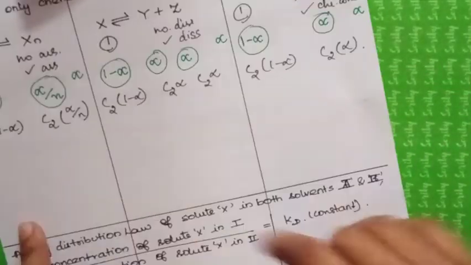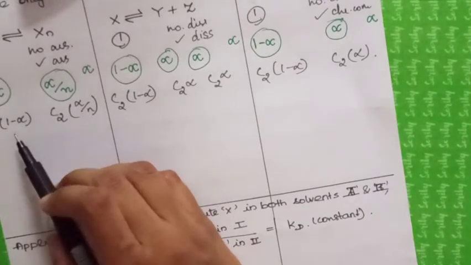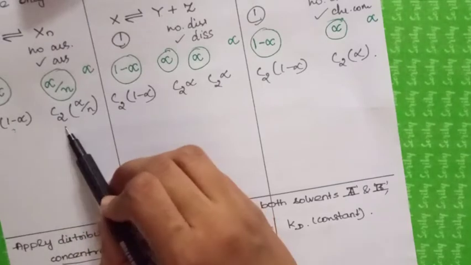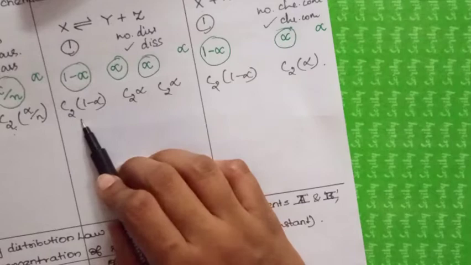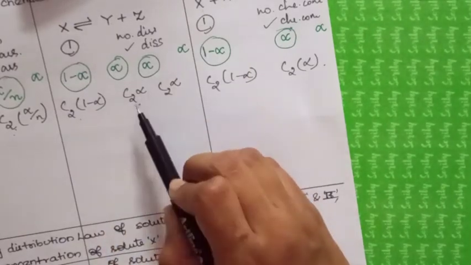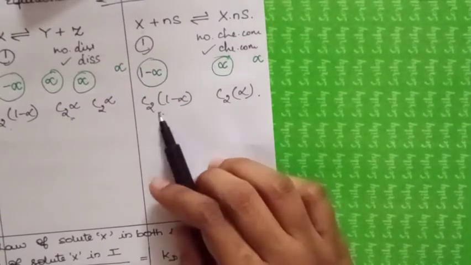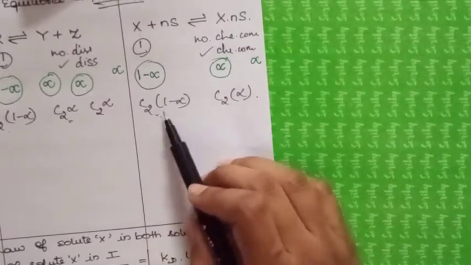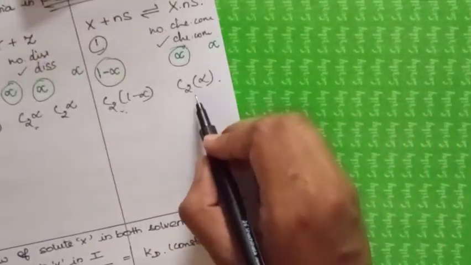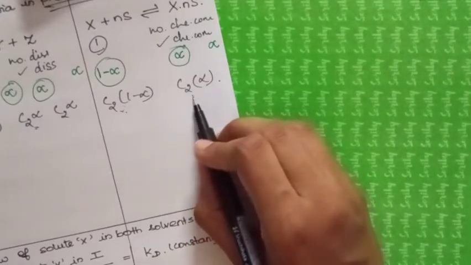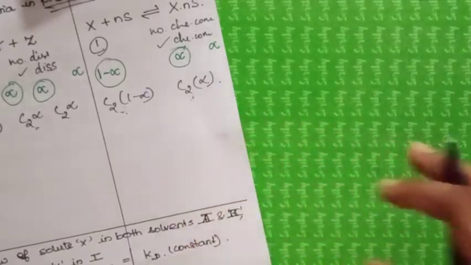So this is nothing but the concentration of unassociated solute, concentration of associated solute, concentration of undissociated solute, concentration of dissociated solute. Here, the concentration of solute that has not undergone any chemical reaction. And here, the concentration of solute that has undergone some reaction.